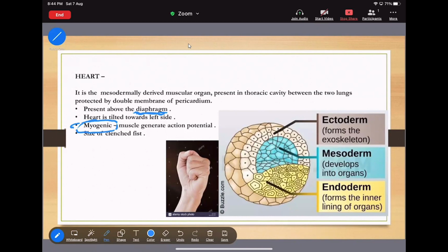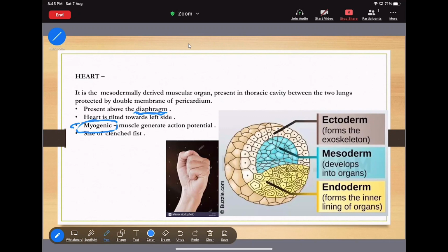The vertebrate hearts are myogenic. Then what is the meaning of myogenic? If anyone says that your heart is myogenic, what does it mean? Myo means muscle, and genic means generation. That means the heart beat is generated by the muscle. That's why the heart is myogenic.